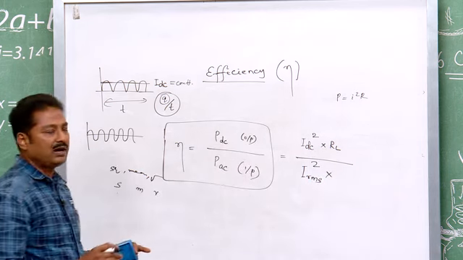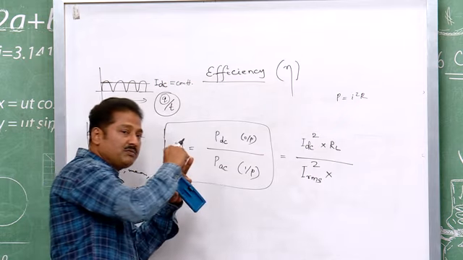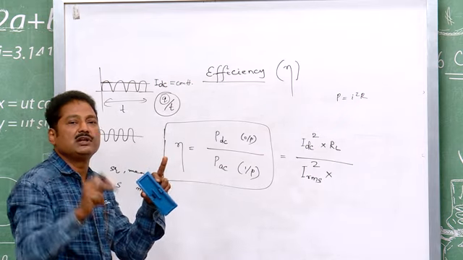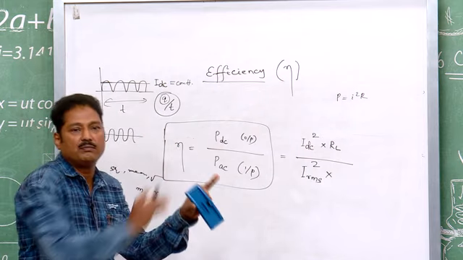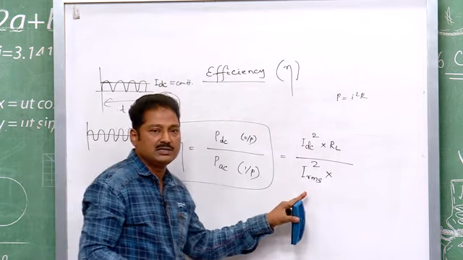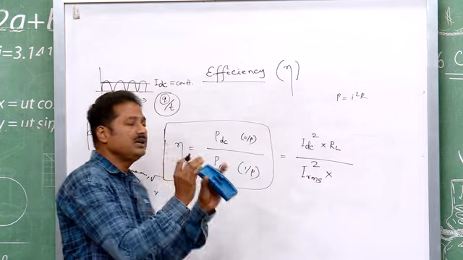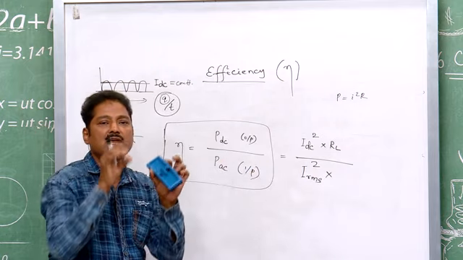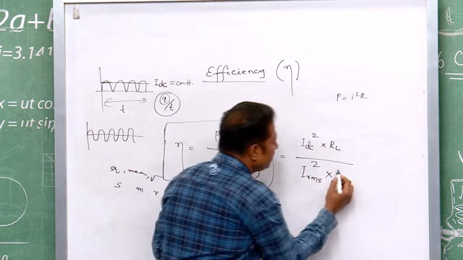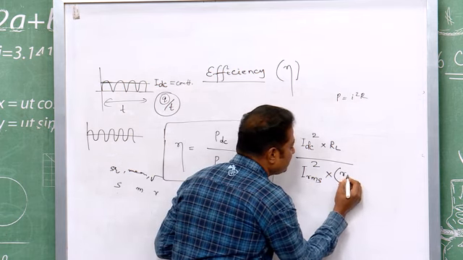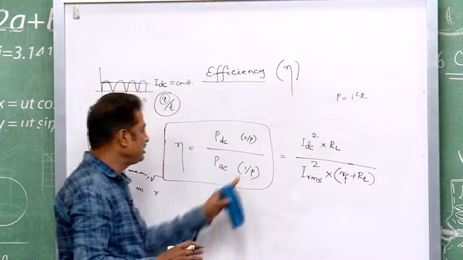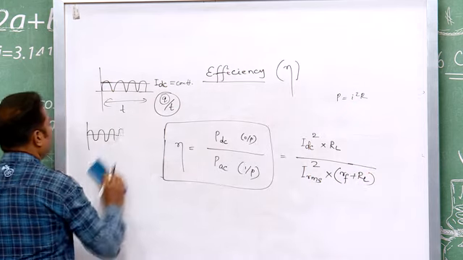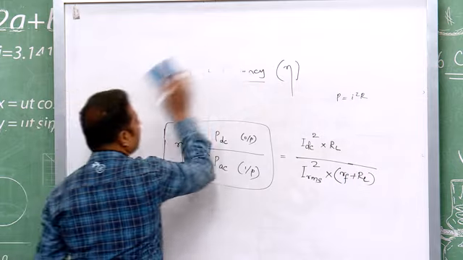in AC what happens, the diode comes along with the load resistor. The diode resistance and load resistor both come in series with the AC signal, but in the output we concentrate on the RL only. So, there will be two resistors in the input case. So, this is your formula. So, now come to the calculation.